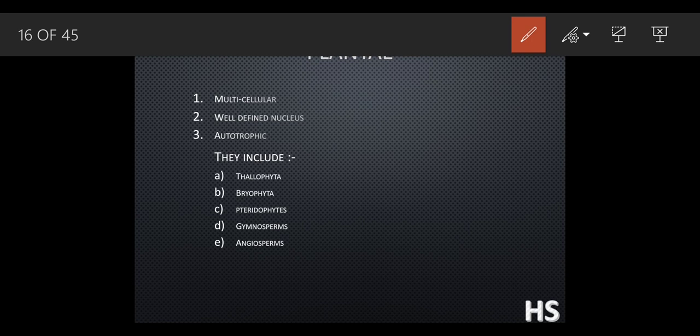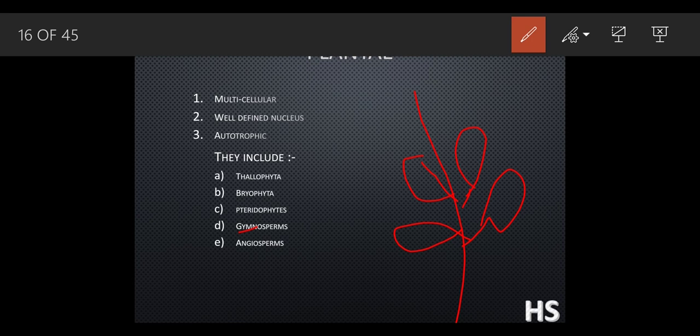Because these are again the spermatophytes only. In gymnosperms, the seeds are not enclosed in fruits. In the case of angiosperms, this was a fruit and inside this fruit there were seeds. But gymnosperm seeds are directly exposed to the atmosphere. Suppose this is a gymnosperm. Suppose these are the seeds, which are directly exposed to the sunlight.